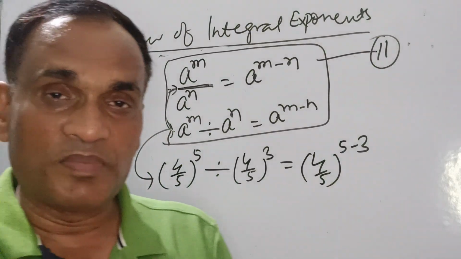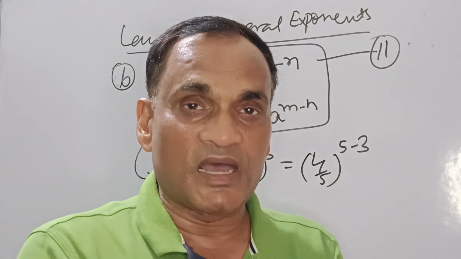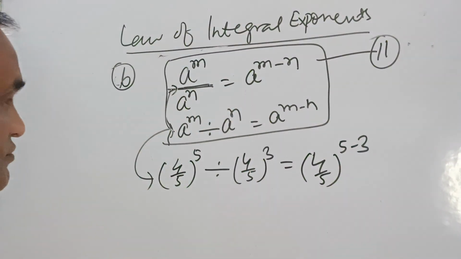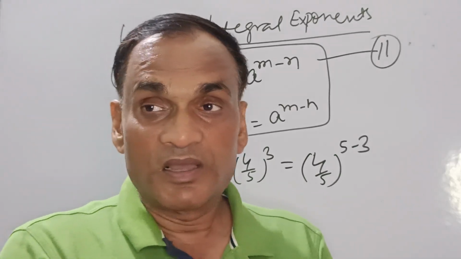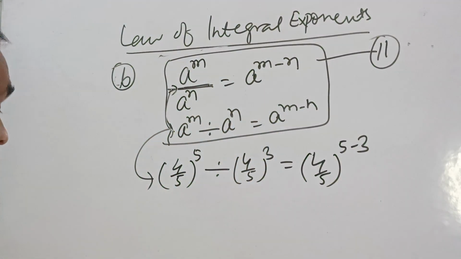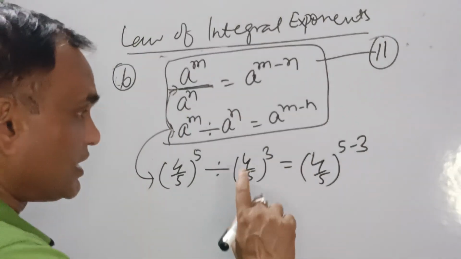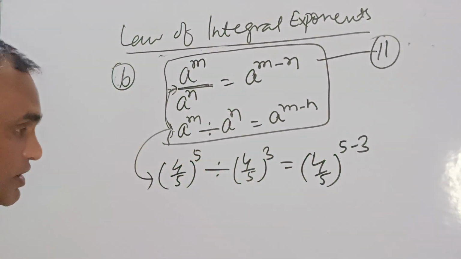You must remember, in the first law of integral exponents we saw the power was added, but in the second law, if it is in a divide function, then the power is deducted. So this will be m minus n.